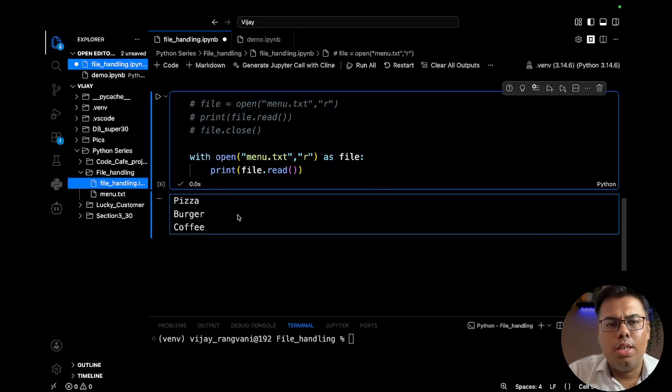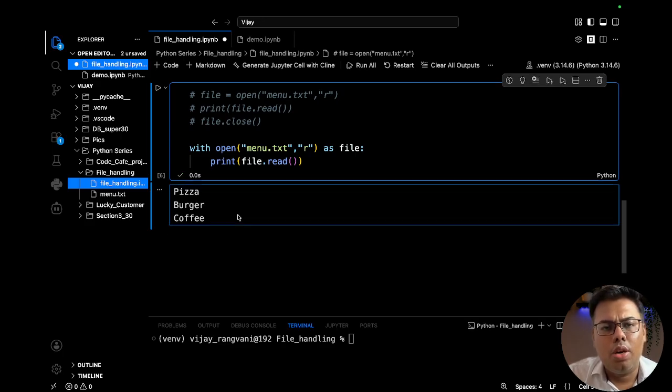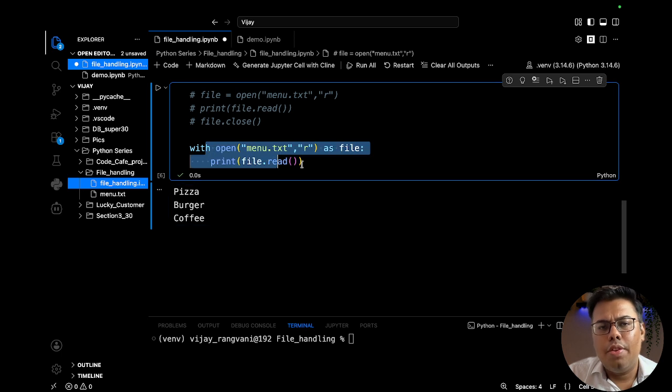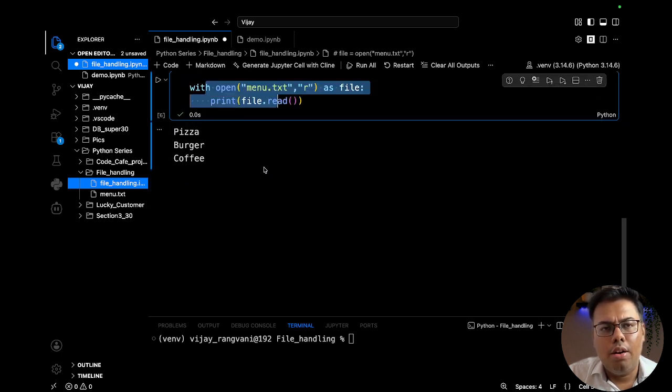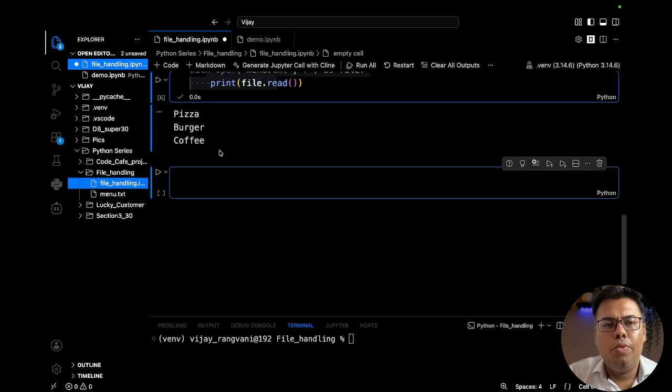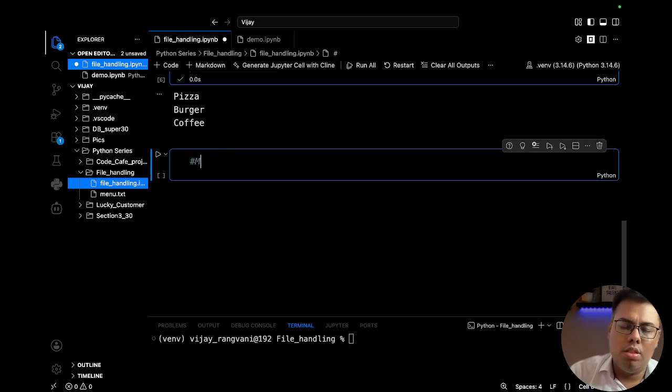So file.close is a necessity with the older method, but not in the newer one. So this is also one of the ways through which you can perform file handling. Now moving on to our mini project.